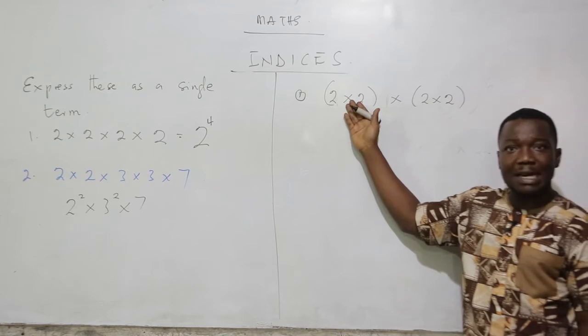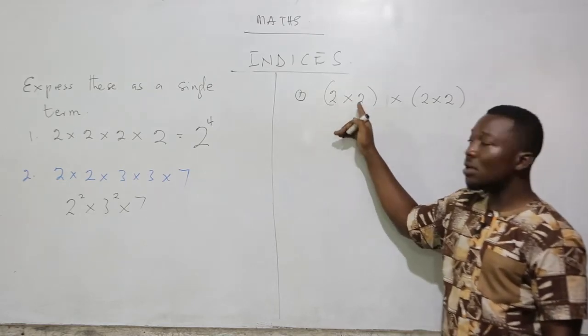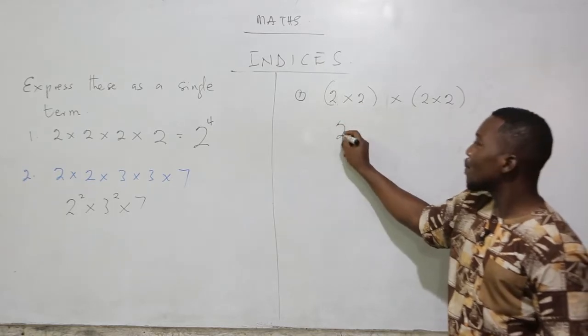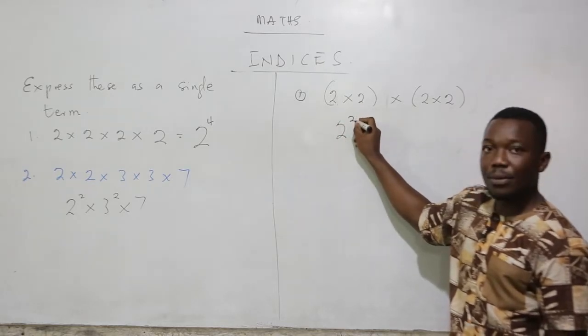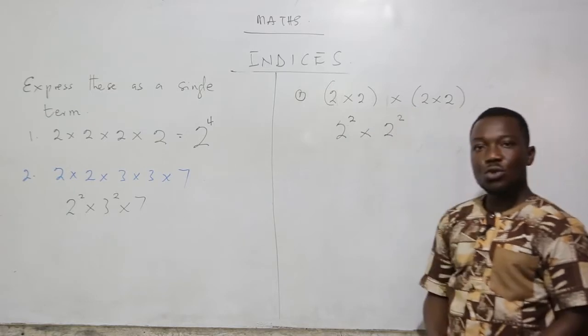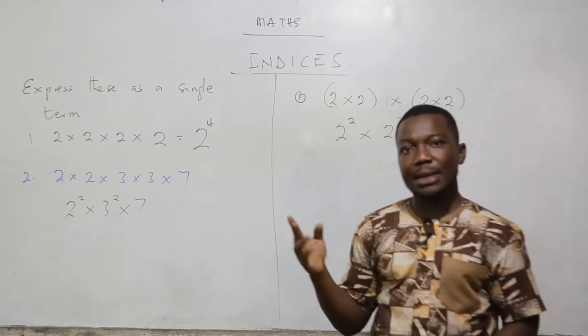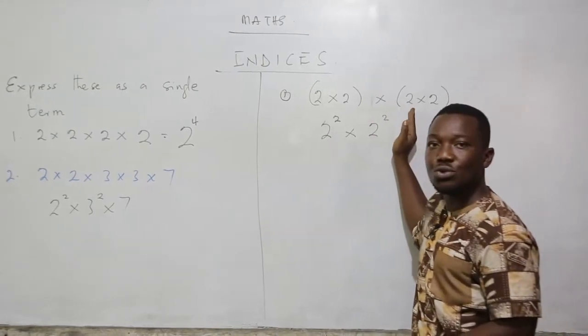Now, based on what we've just learned, the 2 is happening how many times? 1 and 2. So here we have 2 times 2, and then the other side here we have 2 times 2.